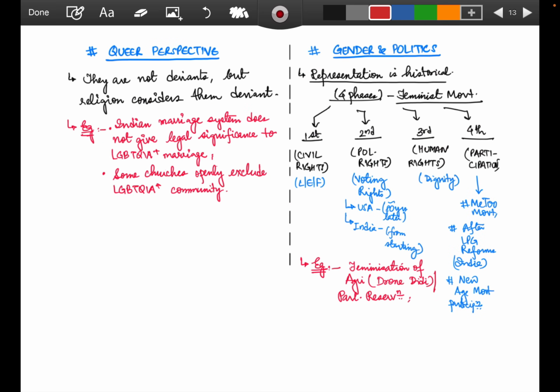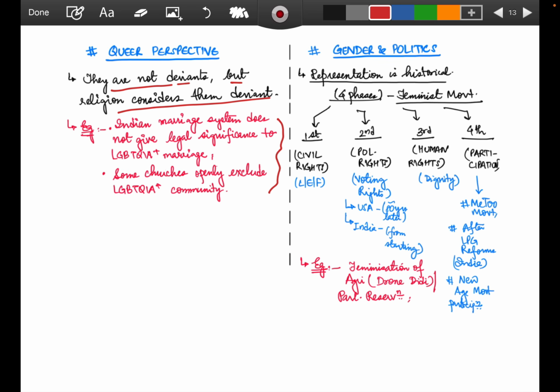Coming to the queer perspective, it talks of how they are not deviants, but religion considers them deviant. In society, queers are seen as deviants, but religion has made them so. For example, the Indian marriage system does not give legal significance to LGBTQIA plus marriage. Some churches openly exclude the LGBTQIA plus community. So these are the examples you can think of from the queer perspective, right?